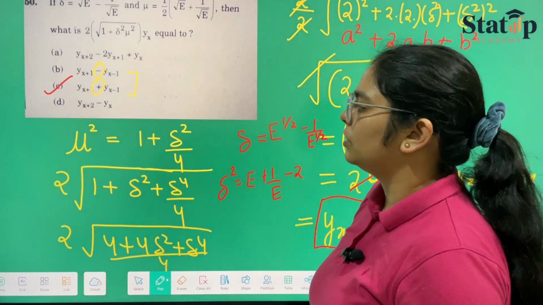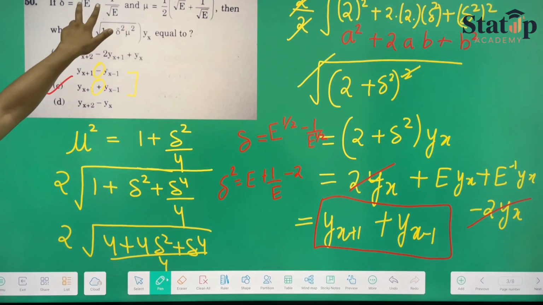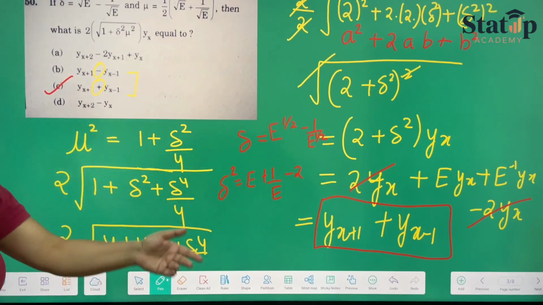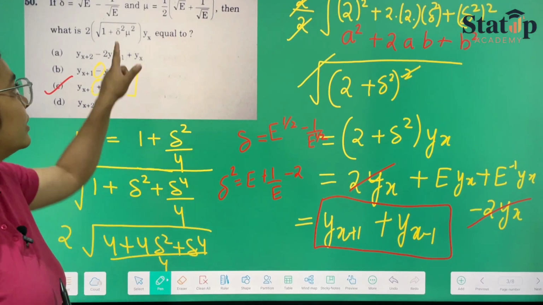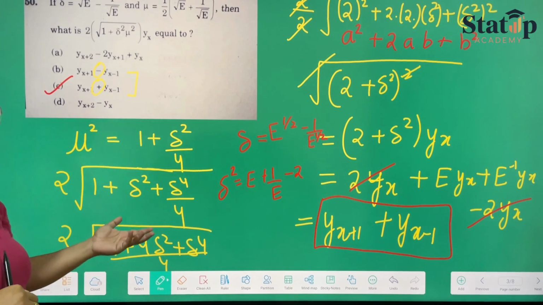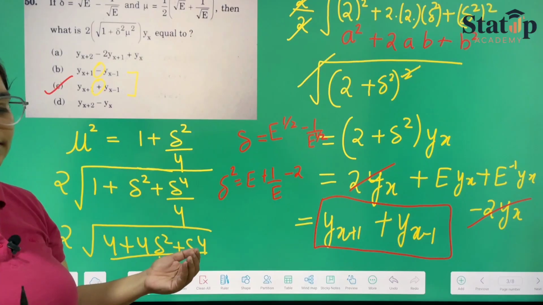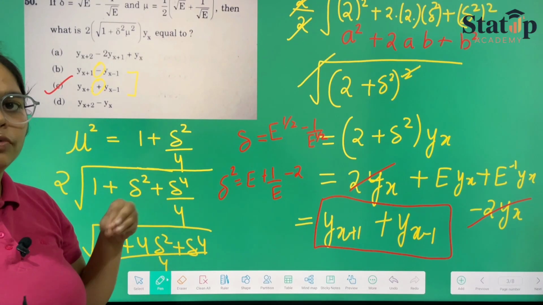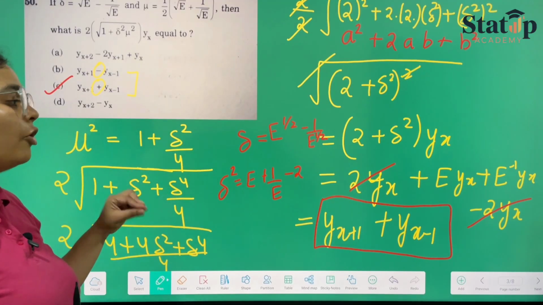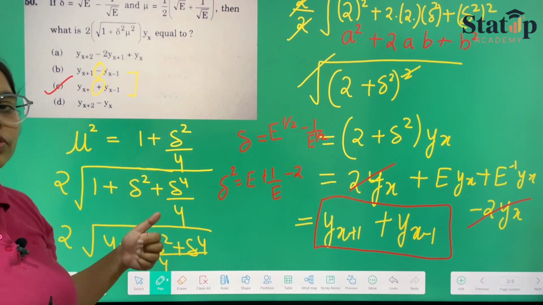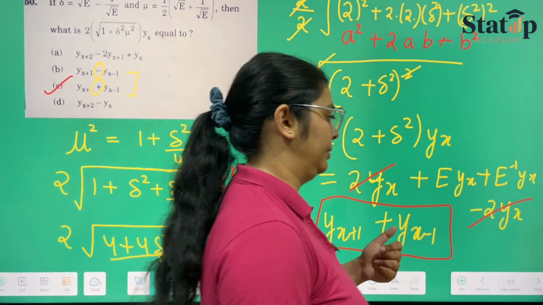Now there are multiple ways. If you don't know the formula, you can directly apply delta square and mu square and put it here. Then also your answer will be the same thing. That one will be a longer one. And this one, since we know the formula, is the shorter one, and it takes less time. So if you know the formula, that is the trick of solving the Shepherd's notation questions, saving time for other questions that require more of your time.